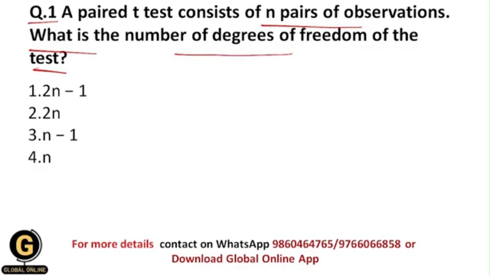Students, the concept of degrees of freedom is really important in statistical tests, because through the degrees of freedom only we can find out the results of the test statistic.